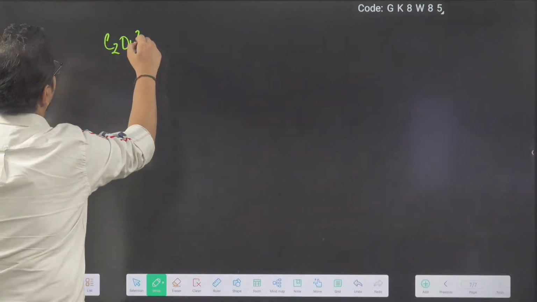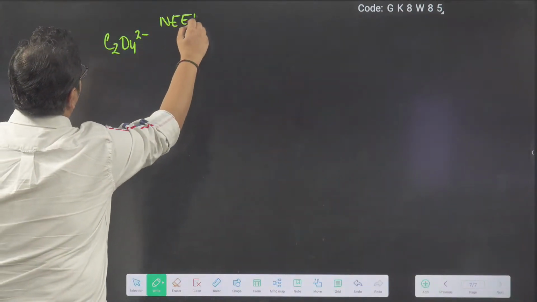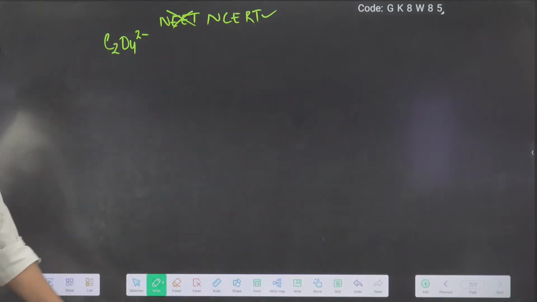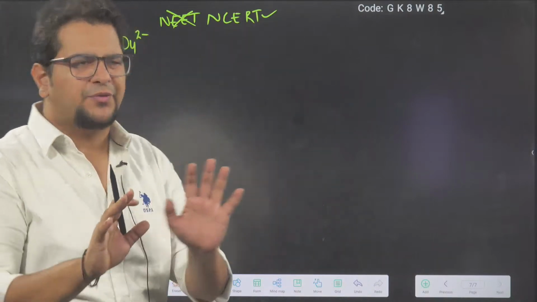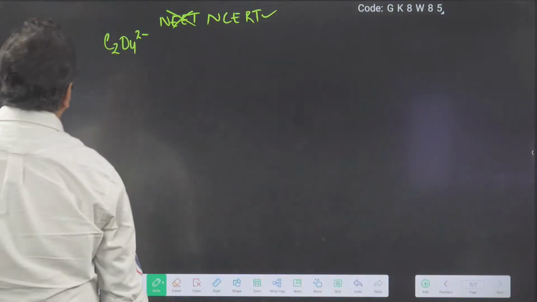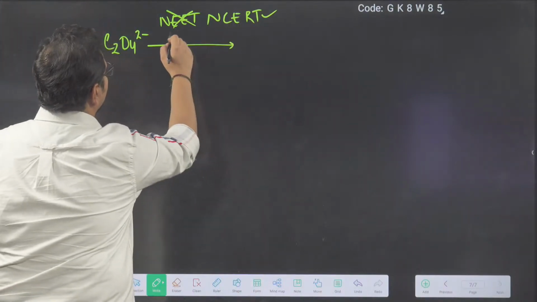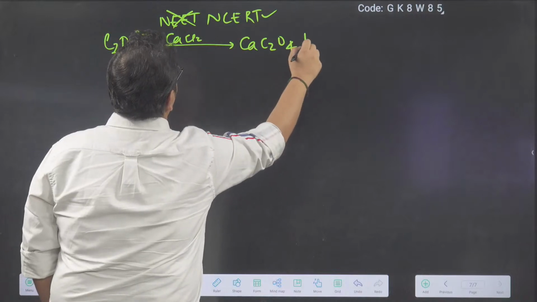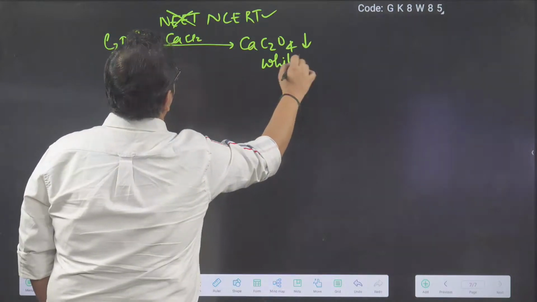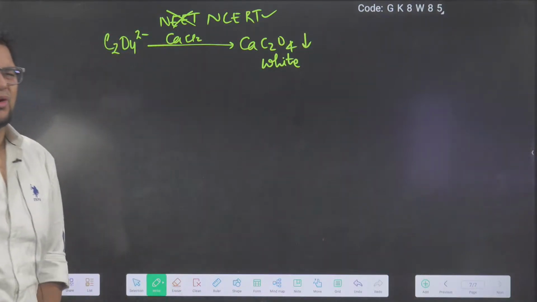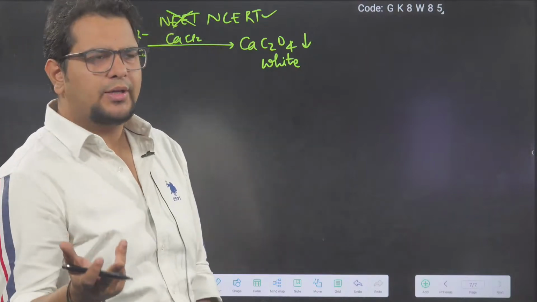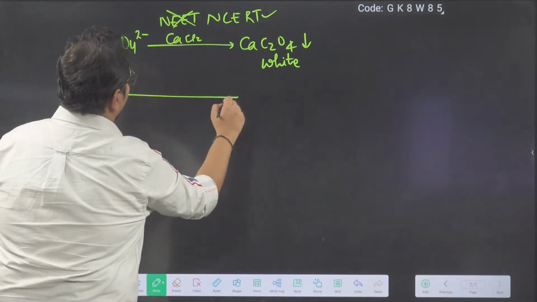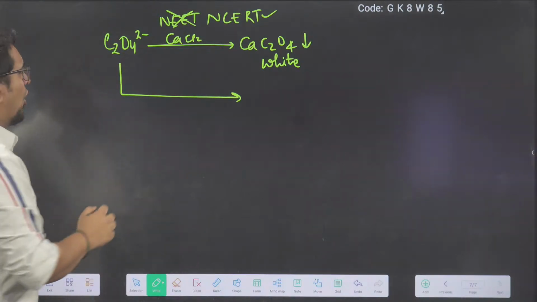Oxalate. It's not in the NEET syllabus, but it's there in the NCERT. So just for safety purposes, I'm telling you superficially, not going into detail. For the oxalate ion, test number 1 is CaCl2. You will get CaC2O4, which is a white color precipitate. Further tests are also there. I'm not going into detail unnecessarily because it is not in the NEET syllabus, it is in the NCERT only. That's why we are covering it.